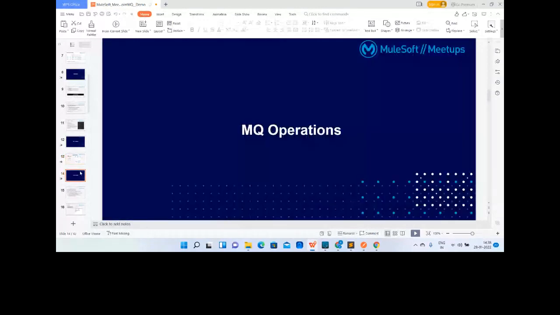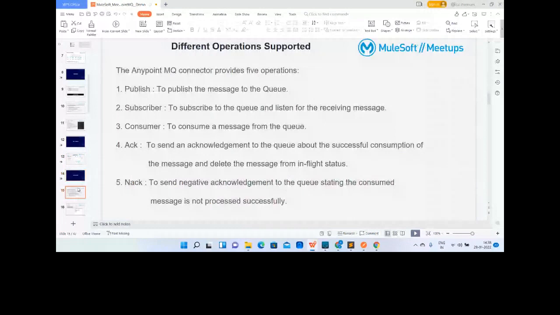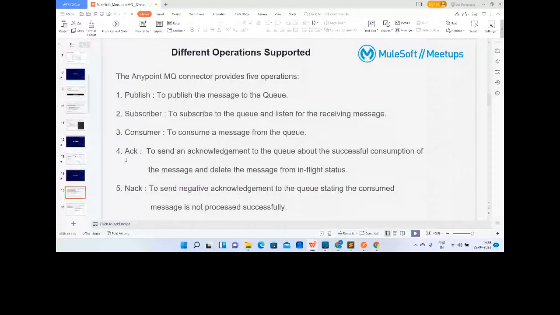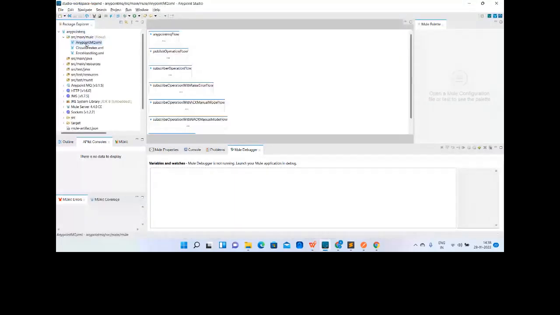Okay. What are the different MQ operations? Now we are going to understand the different MQ operations supported. For that, let me open the Mule application for you.